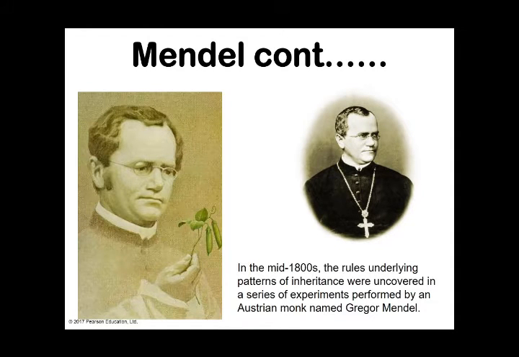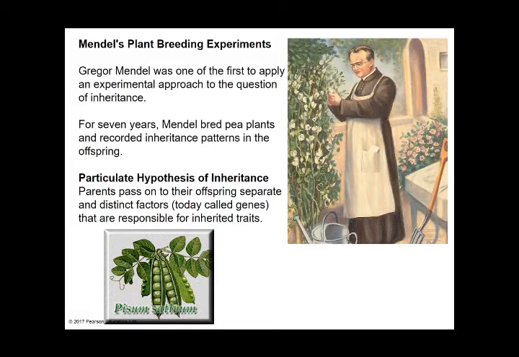In the mid-1800s, Mendel performed countless experiments, around a thousand, to show that there is something that is carried from the parent to offspring. He was the first to apply the experimental approach to questions of inheritance. For 7 years, he bred pea plants and recorded the inheritance in the offspring. He came up with the particulate hypothesis of inheritance, in that parents pass on to the offspring separate and distinct factors from themselves. We call them genes now, and they are responsible for the inherited traits.